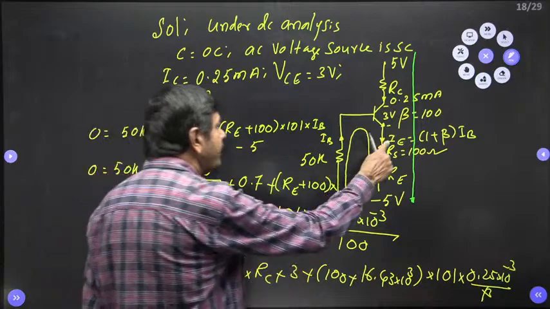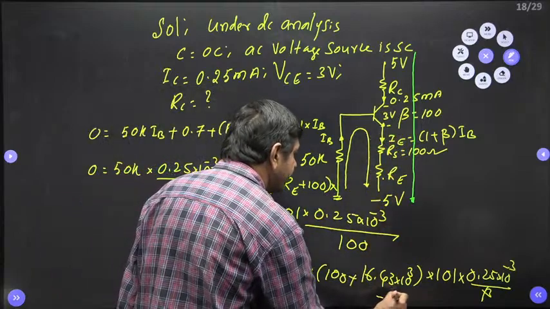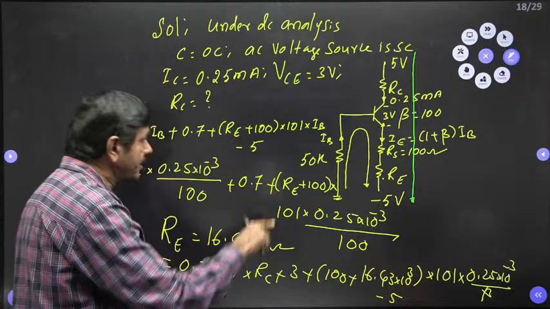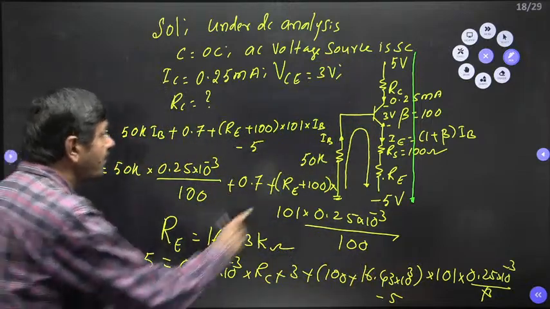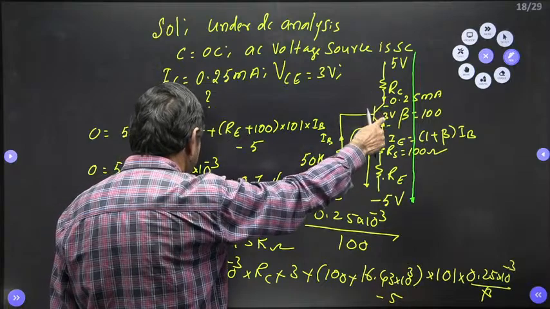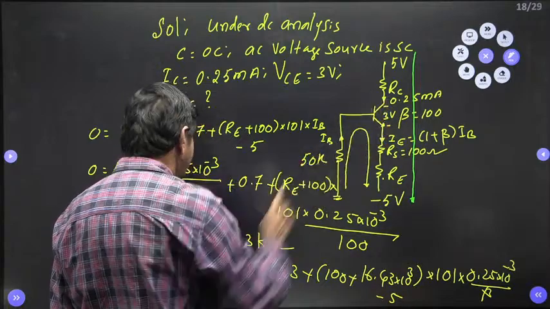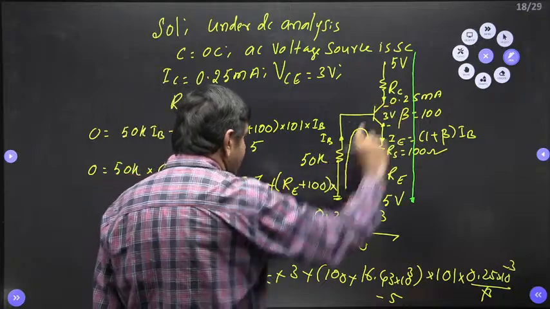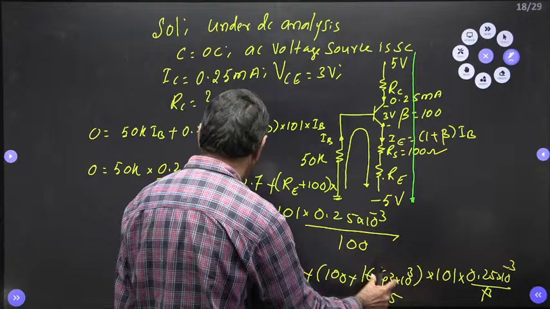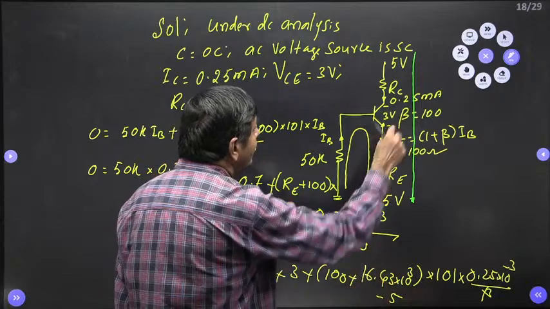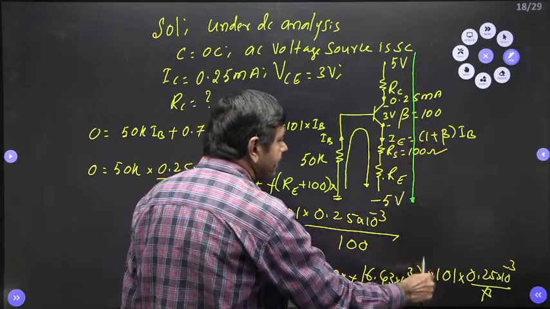This into IB minus 5. Minus 5 only. Just a KVL I applied from top to bottom. So 5 equal to RC into 0.25 into 10 power minus 3 into RC. This voltage is a 3 voltage. The voltage drop is 100 plus RE, which is nothing but this into what current here now? IE, 1 plus beta, 101.